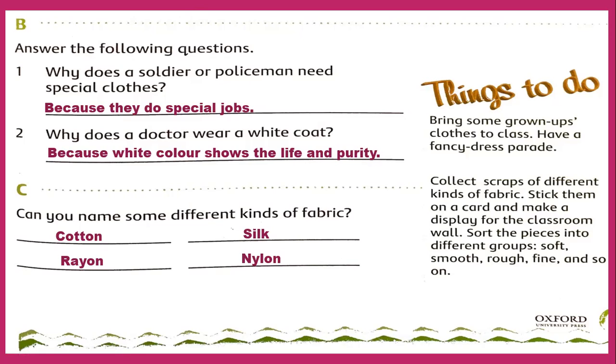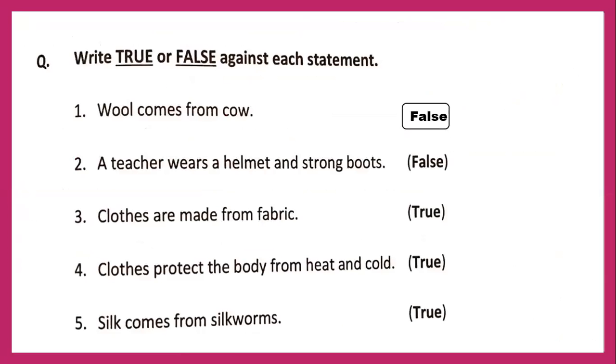Okay, children. Now in exercise C, they are asking, can you name some different kinds of fabric? Different kinds of fabrics, we know this, are cotton, rayon, silk, nylon. These are the names of fabric: cotton, rayon, silk, nylon. Now your work page is done here. Then what do we have next? Yes, the true false. We also have true false from each lesson. Let's see.